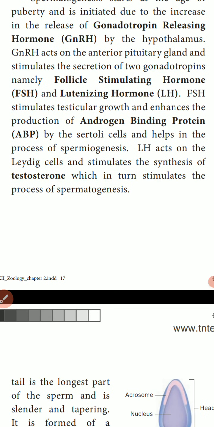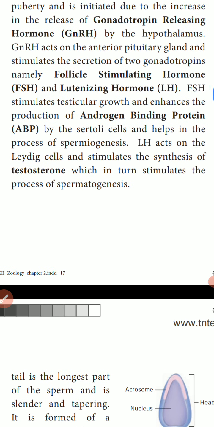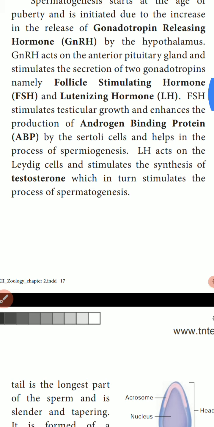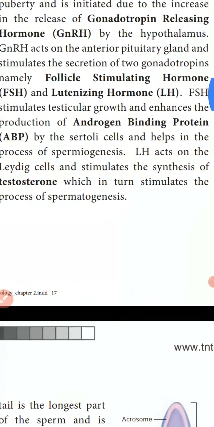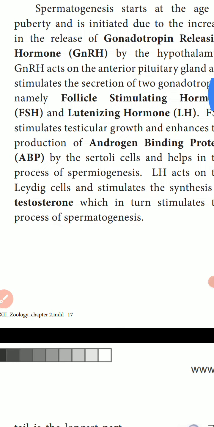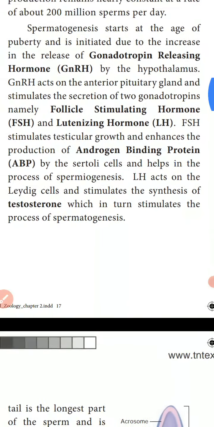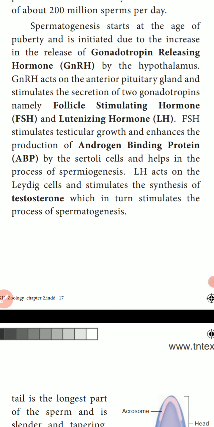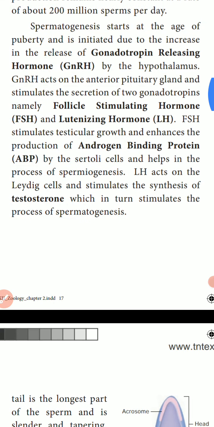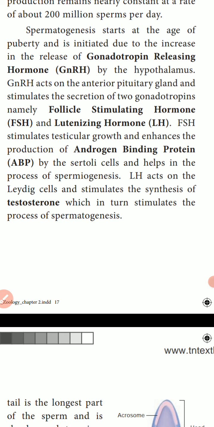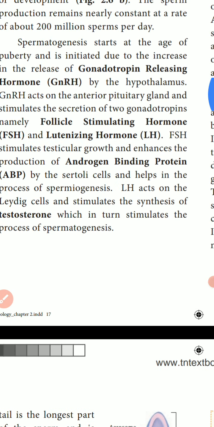Now we'll see what are the functions of FSH. FSH stimulates testicular growth and enhances the production of androgen binding proteins, that is ABP, by the Sertoli cells, and helps in the process of spermiogenesis. Just mark it out, this one, 2 marks. What are the functions of FSH? They'll ask you. The next one, LH. LH acts on the Leydig cells and stimulates the synthesis of testosterone, which in turn stimulates the process of spermatogenesis.